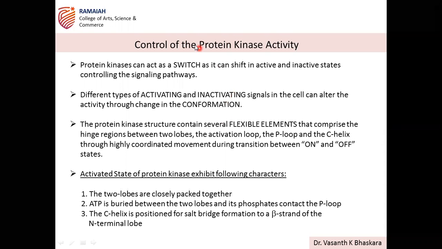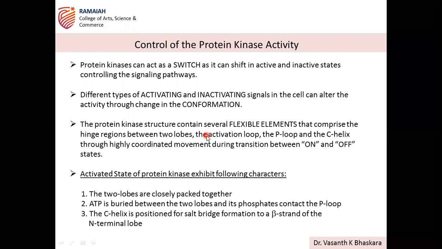Mainly, protein kinases act as a switch, activating or inactivating. That's why it is acting as a switch in the signaling pathway. Whether a signal transduction pathway has to be activated or inactivated is decided based on activation and inactivation signals, positive and negative signals in the cell, that can alter the activity through a change in the conformation, as we discussed. Mainly, whether proteins are active or inactive depends on the conformation.